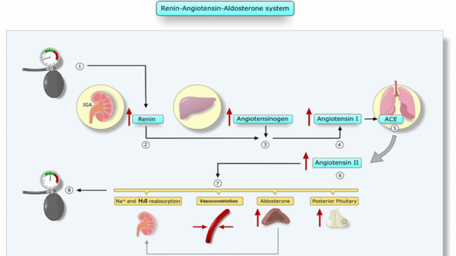So from the exam point of view, you can get questions like the sequence, that is the question I have asked. The sequence can be asked, then from where the renin is secreted, what is the role of the juxtaglomerular apparatus, what is the role of the liver in the renin, angiotensin, aldosterone system, then from where angiotensinogen is produced, how angiotensinogen is converting to angiotensin 1, what is the role of ACE, then from where ACE is getting secreted, then angiotensin 2. So many important points are there. So this is in short regarding the renin, angiotensin, aldosterone system.